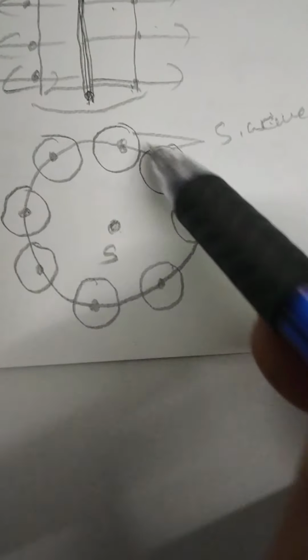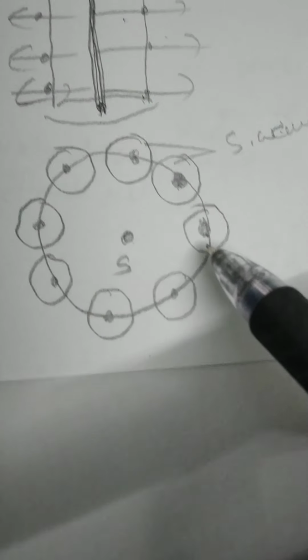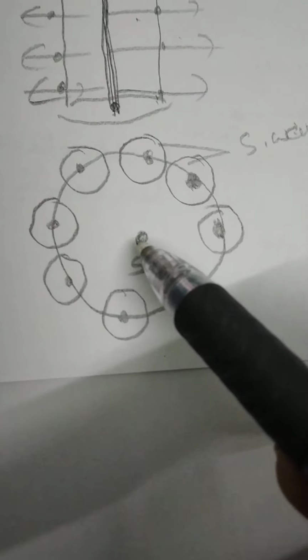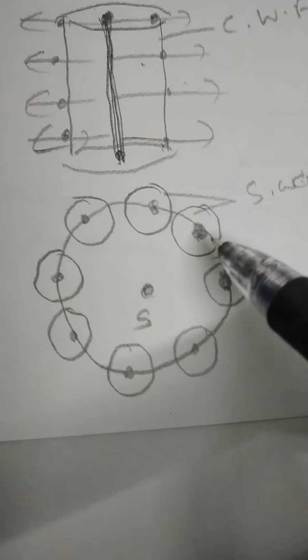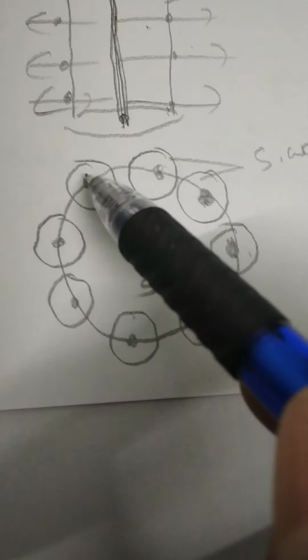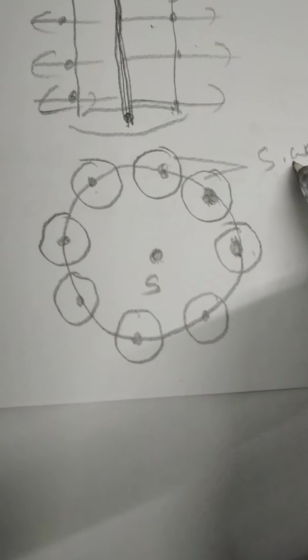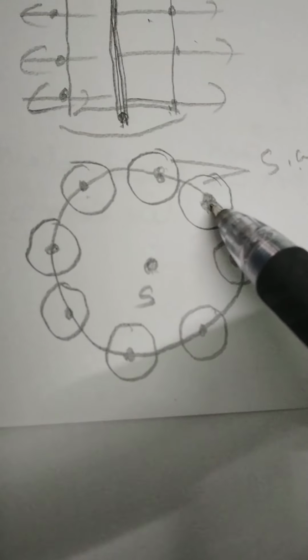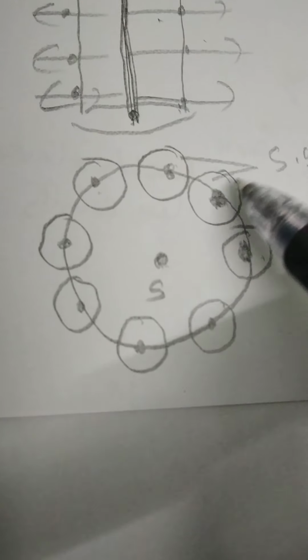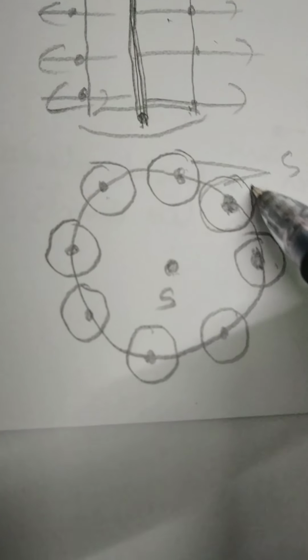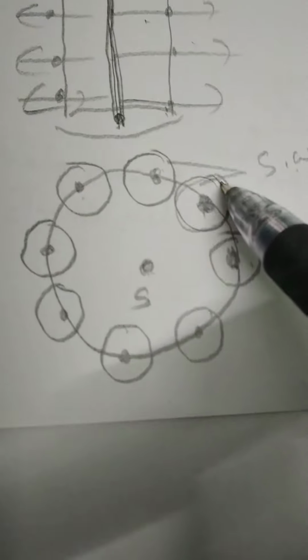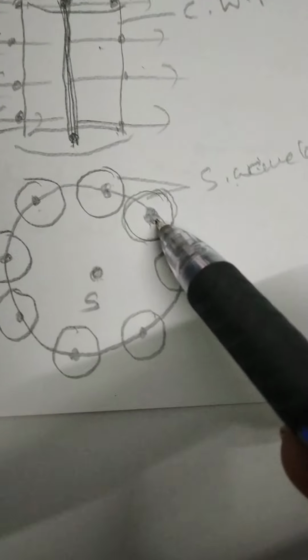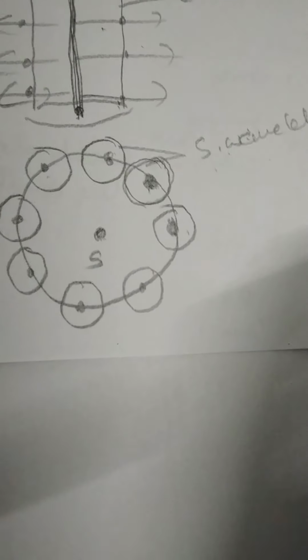And this thick line indicates the primary wavefront after some time coming from the source. On the primary wavefront, each and every point acts as the source of secondary waves. Suppose this is taken as a source, which will also produce waves in all directions. That's why this is the wavefront around the secondary source.